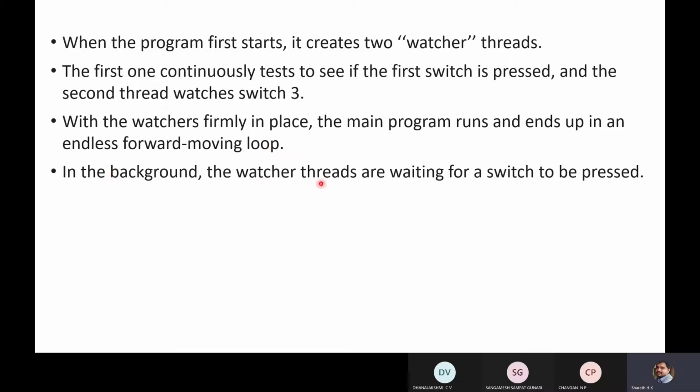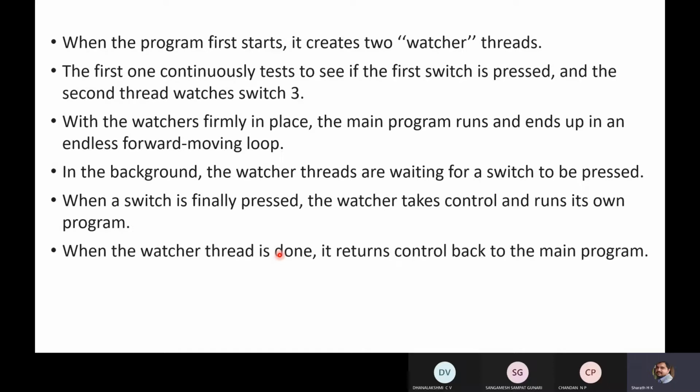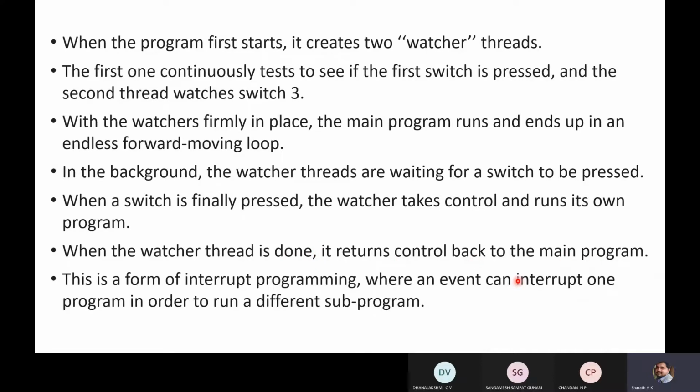In the background, the watcher threads are waiting for a switch to be pressed. When a switch is finally pressed, the watcher takes control and runs its own program. So that is the thread. When the watcher thread is done, it returns control back to the main program.